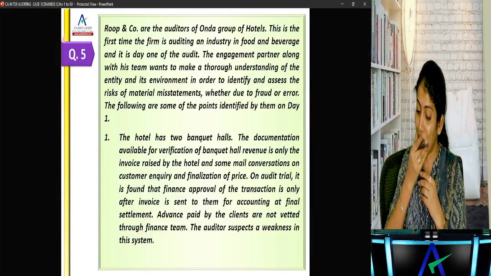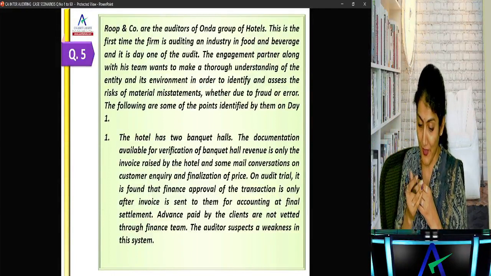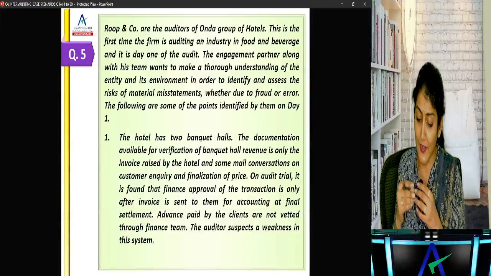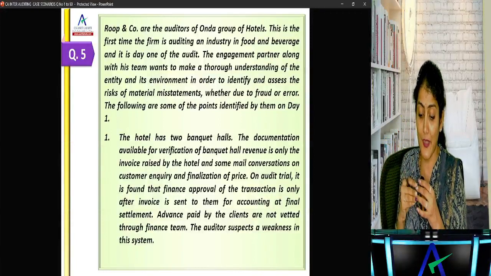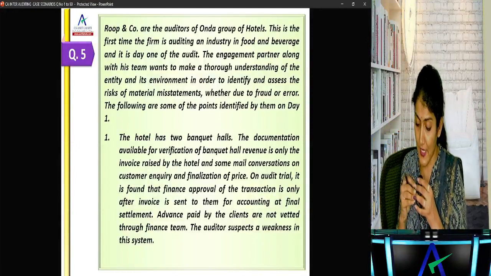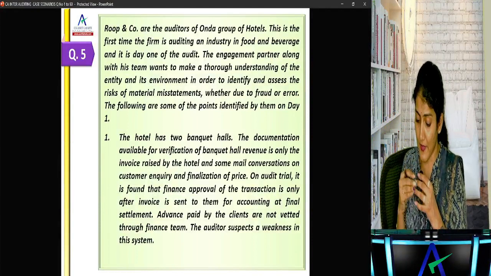Roop and Company are the auditors of Onda group of hotel. This is the first time the firm is auditing an industry in the food and beverage, and it is day one of the audit. Engagement partner along with his team just wants to make a thorough understanding of the entity and environment in order to identify and assess the RMM.